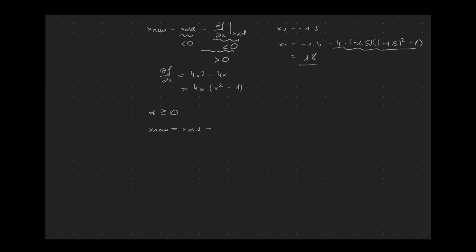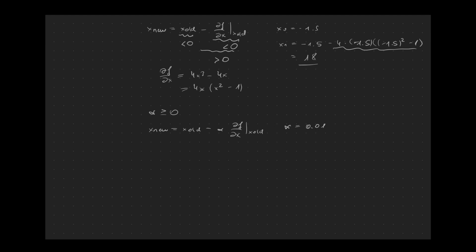So x old minus alpha, first derivative of x with respect to x old. And let's set our alpha value to a really small value because we overshoot it too much. So let's choose something like 0.01, for instance.